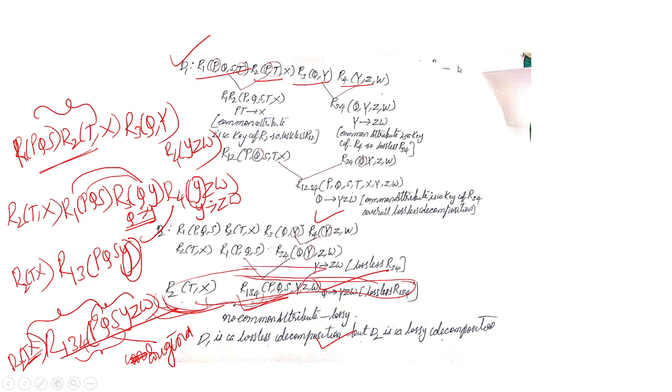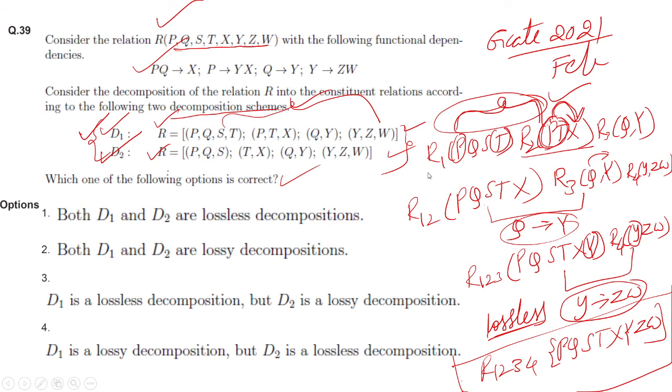So I hope you understand, friends. Our answer is D1 is a lossless decomposition and D2 is a lossy decomposition. This is our answer.